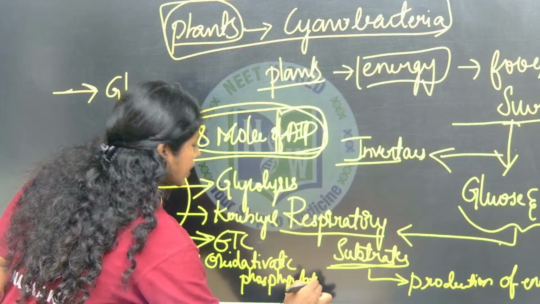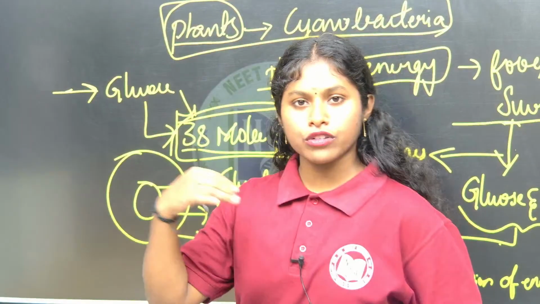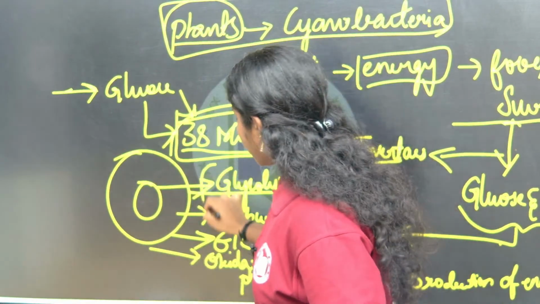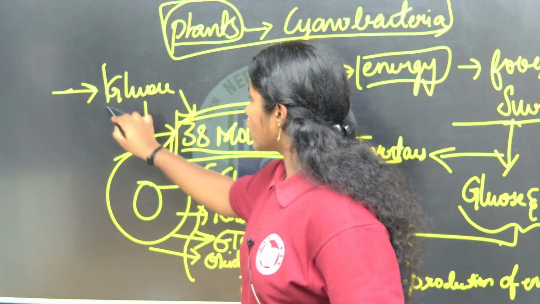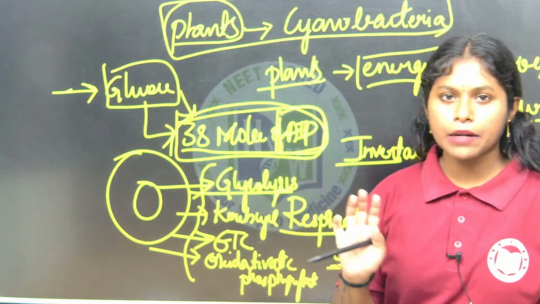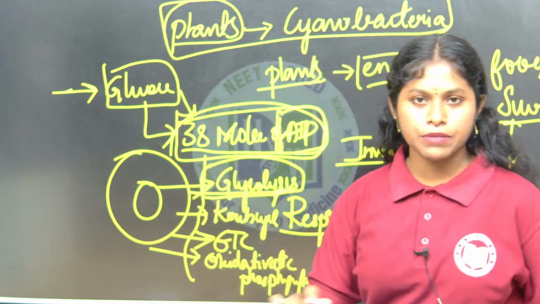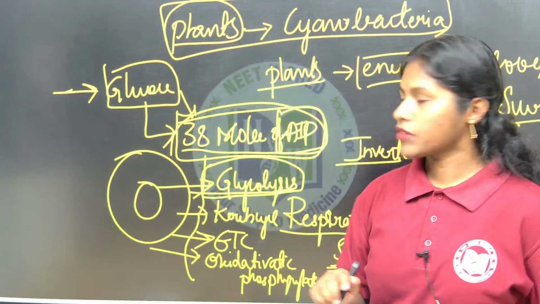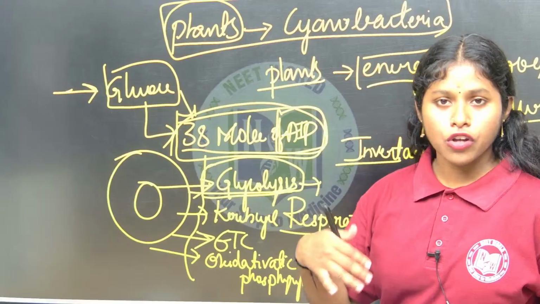So where is glycolysis happening? Glycolysis is happening in the cell. It helps to produce the energy. These are for the cellular respiration, which means the cell producing the energy. For one glucose molecule you are producing 38 molecules of ATP. The first step in every living organism is glycolysis. Glycolysis is the first step involved in producing energy.